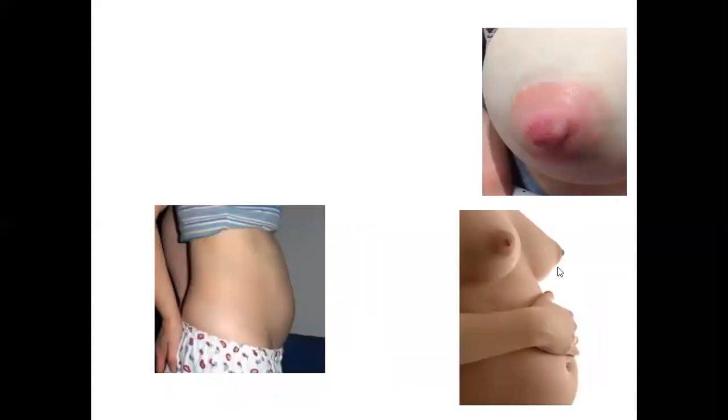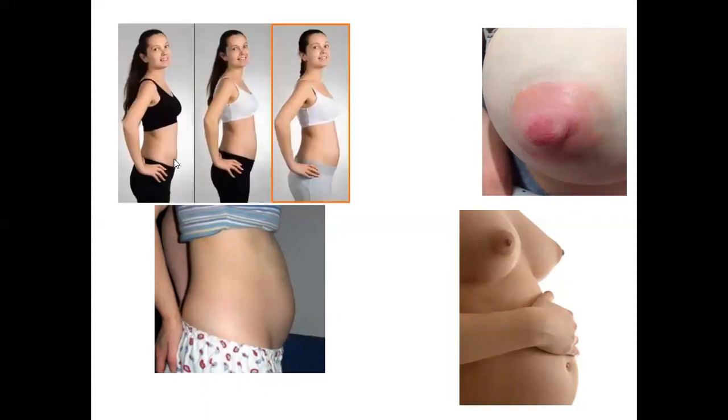And these are the changes that I was talking about, which occur in the woman in the first trimester. You may find that towards the end of the first trimester, you may feel a little bit of a bump in your belly. You may feel a development of the breast. You may feel tenderness in the breast as you see here. And you may also see the phases of your belly development from the initial phase to the end of the first trimester.